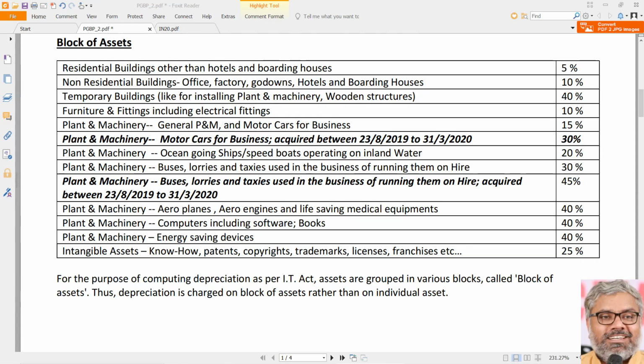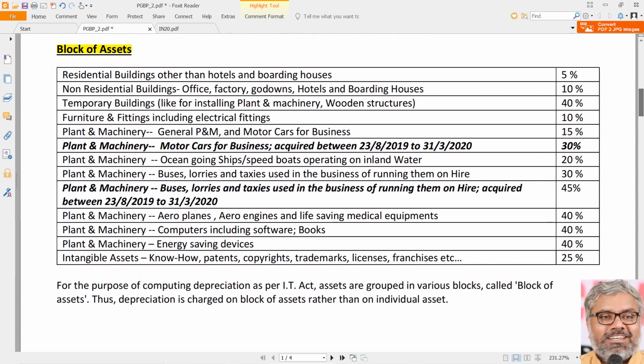Then, what are these blocks of assets? Let us take a list of them. This has to be learnt by heart. There is nothing to explain here. This is a memory-based table. You have to memorize it. Don't think that these percentages will be given in the question.